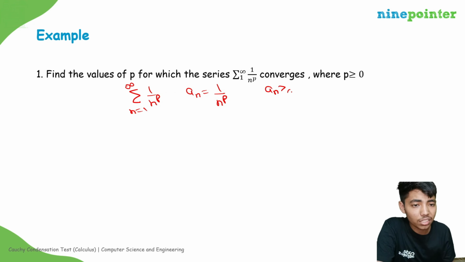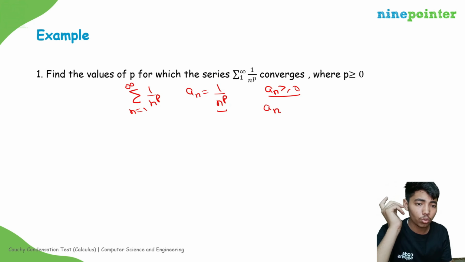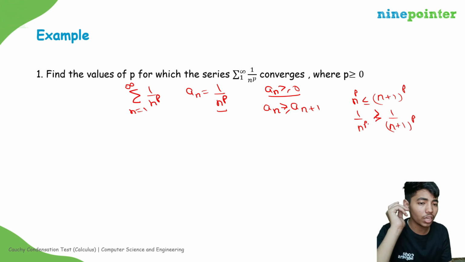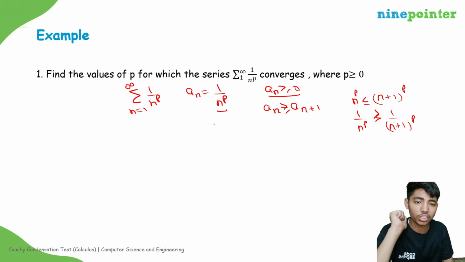Can I say that an is always greater than 0? Since n is a natural number and any natural number to the power p is positive, 1 upon positive is positive. So an is always greater than 0. Also, n is less than n plus 1, so n to the power p is less than n plus 1 to the power p. So 1 upon n to the power p is greater than 1 upon n plus 1 to the power p. So this is an, this is an plus 1. So an is a sequence of positive numbers with decreasing nature, and I can apply the Cauchy condensation test.